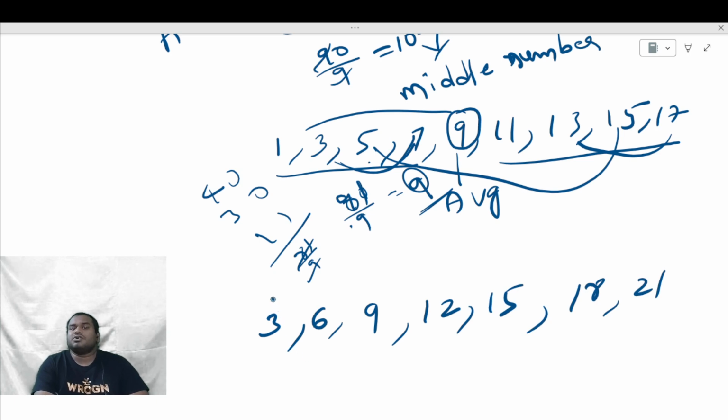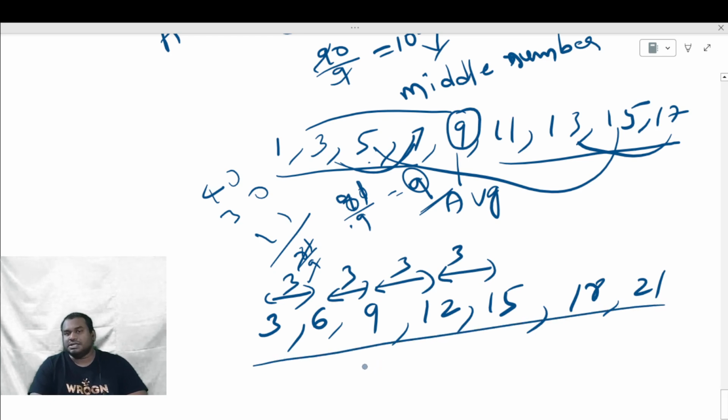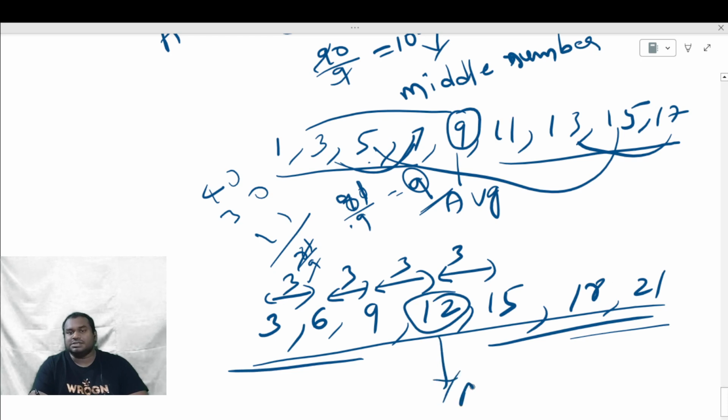What is the common difference between them? 3. So they are following a pattern with a common difference of 3. So you can use this formula. If they are odd in count, leave 3 on each side, then 12 is the middle number, so this is the average.